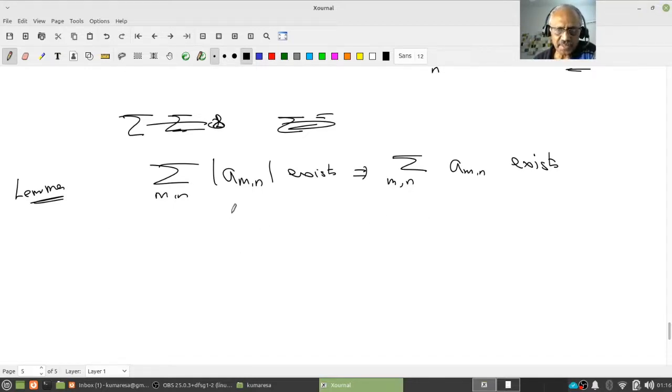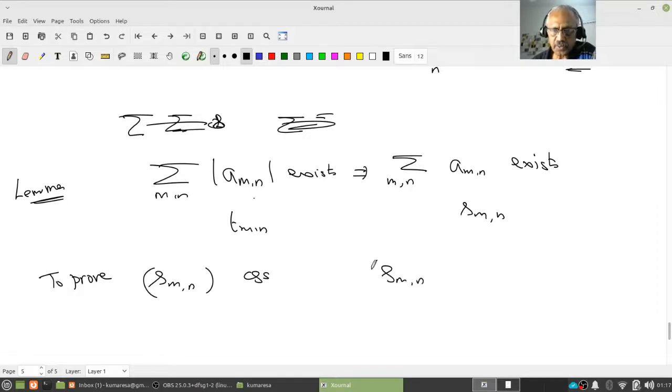That's very easy. Let T_mn be the partial sums of this, and S_mn the partial sums of this double series. What do I have to show? That S_mn converges. It is enough if I prove S_mn is Cauchy.